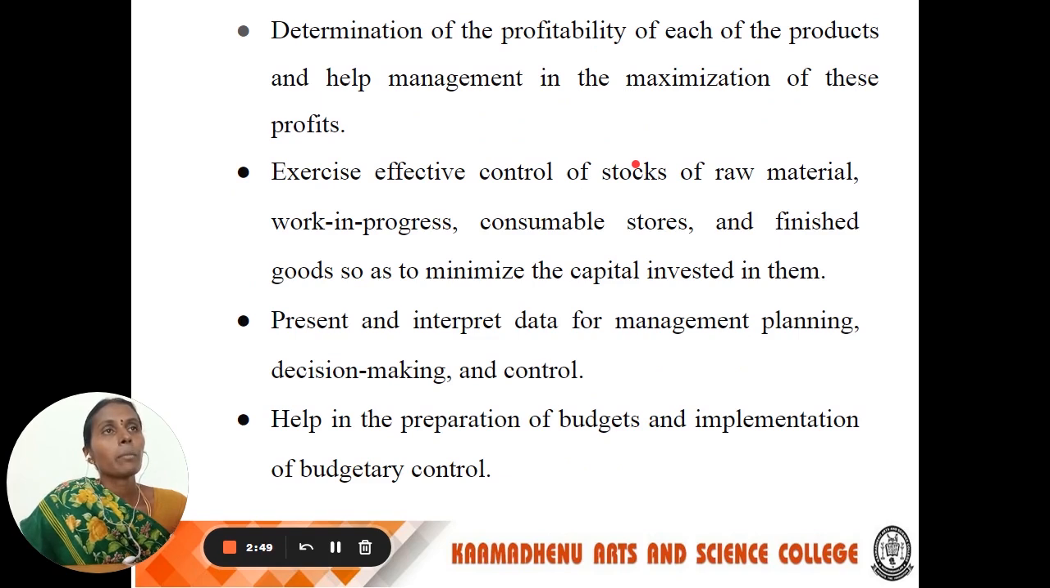Next one, determining the profitability of each product and helping the management in the maximization of these profits. Next objective, exercise effective control of stock of raw material, work in progress, consumable stores and finished goods so as to minimize the capital investment in them. Next one, present and interpret the data for management planning, decision making and control. Next one, help in the preparation of budgets and implementation of budgetary control.